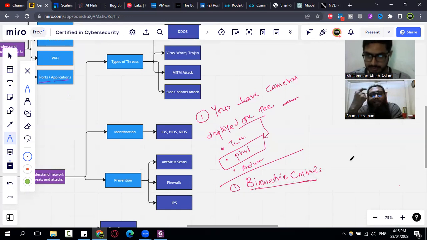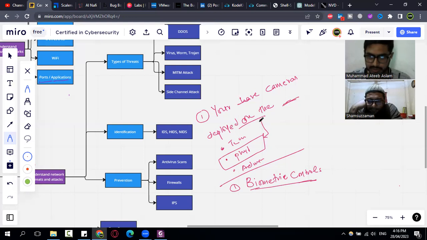If the control is related to iris or thumb fingerprint, I think that is technical. And if the biometric is through our throat or talk, the voice, that is physical, I think.